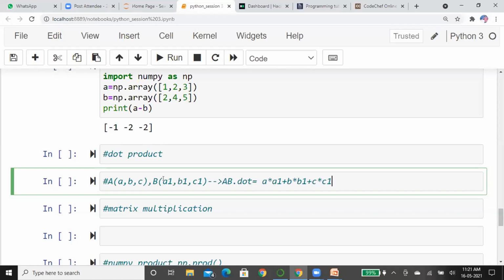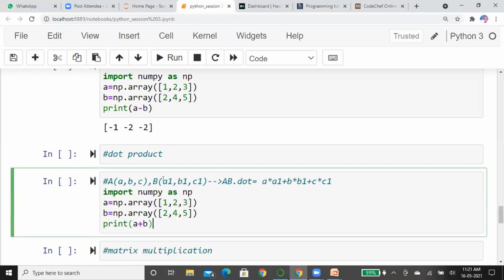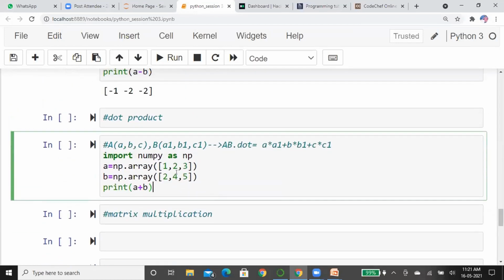This is how mathematics generally gives the answer. Suppose we try the same for these two arrays. For that, we have to apply dot of A comma B. We just run it.